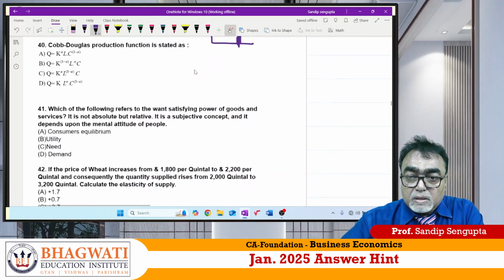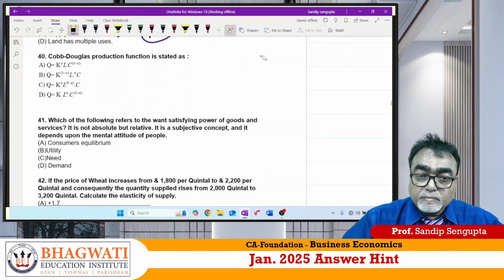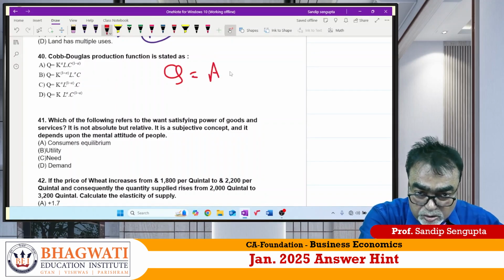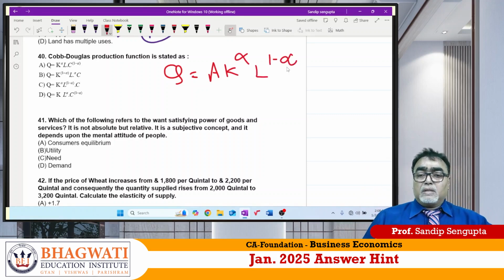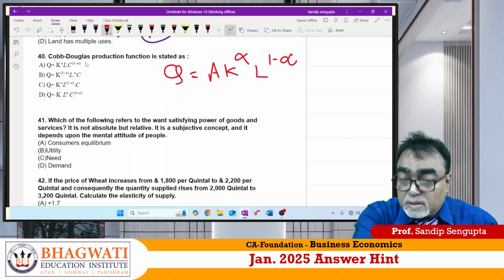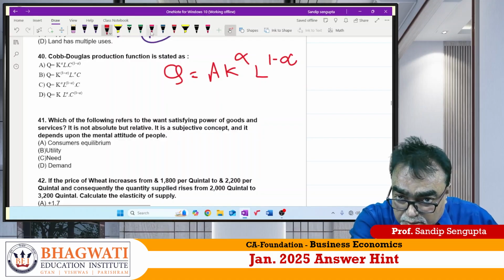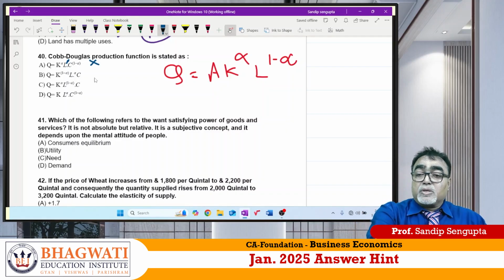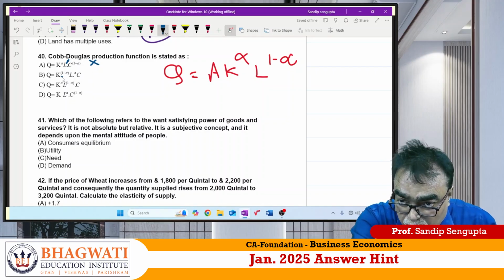Cobb Douglas. Very good question they have given. Actually, when you consider Cobb Douglas concept, it is Q is equal to A K to the power alpha L to the power 1 minus alpha. The concept is that only. So, careful, which one is this? A is a constant, right? Carefully follow me. Q. A option is what? L to the power nothing. It is out. Correct or not? B option is what? K to the power 1 minus alpha. No. It's K to the power alpha.